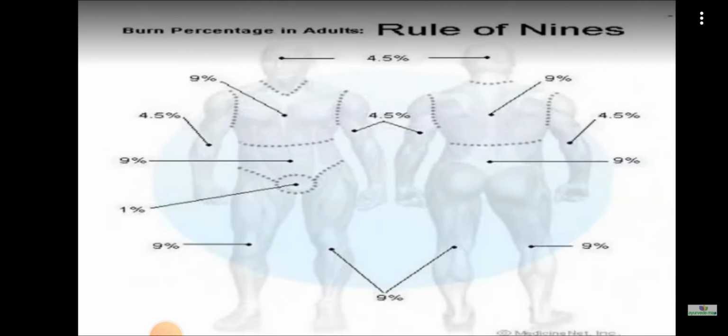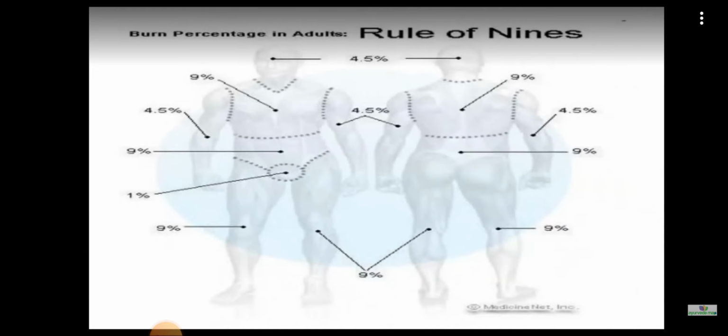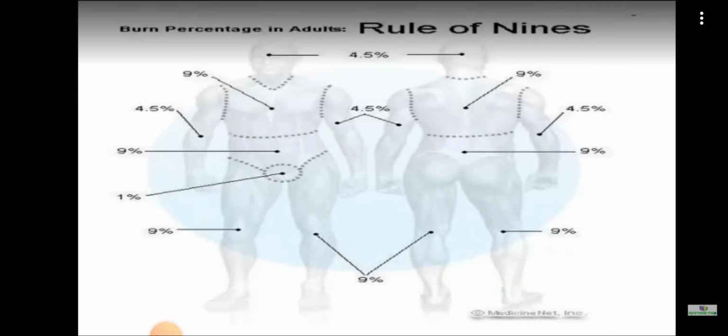Then next is the lower limb. Lower limb, again it is 9 in one lower limb. Means first portion, means front portion 9, and then next lower limb total it is 18 into 2. The lower limb it is 18 into 2. 9 into 9 means 4 nines. One portion means upper portion and lower portion 9. Total it is 18. So there are 2 limbs. So it will be 18 into 2. So in the lower limb alone it is 36%.